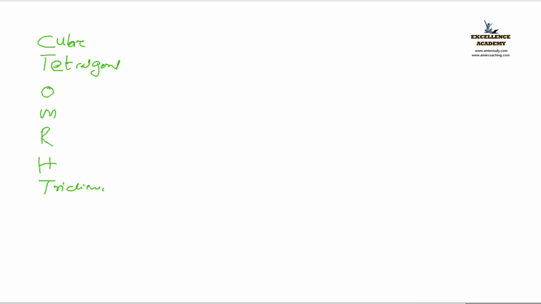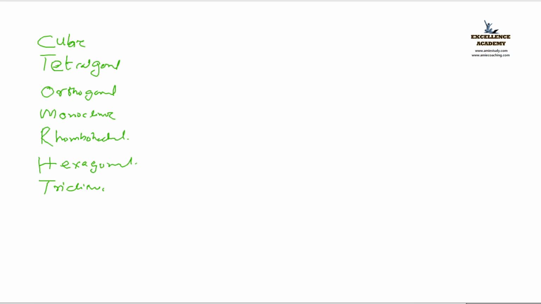Then O stands for orthorhombic. M stands for monoclinic. Then R stands for rhombohedral. H stands for hexagonal. Okay, fine.